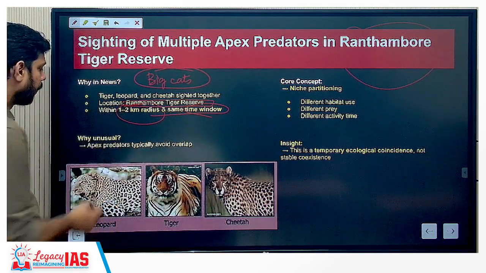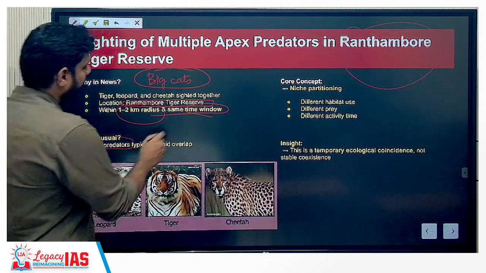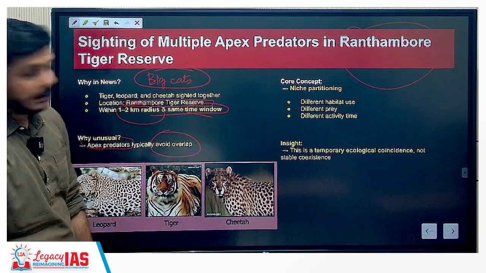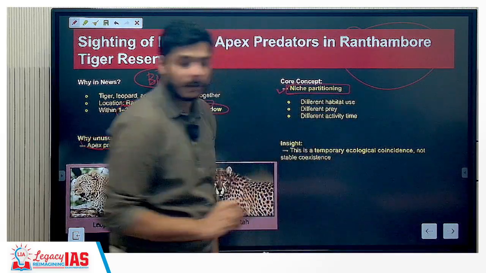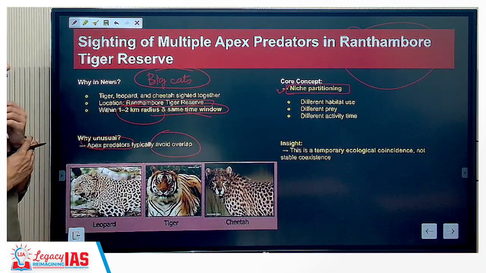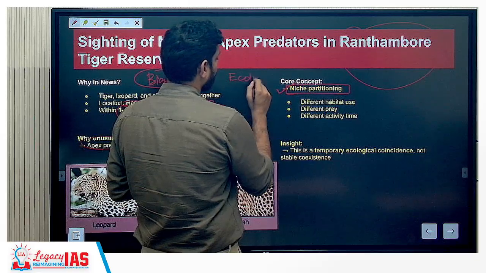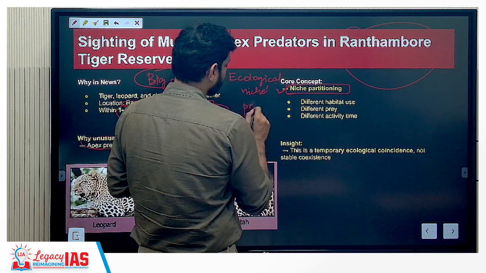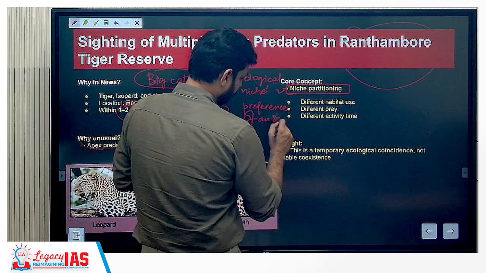It is unusual because apex predators are at the top of the food chain and they typically avoid overlap. The core concept here, which is very important, is niche partitioning. What do you mean by niche partitioning? When we talk about ecological niche, what is an ecological niche? It is actually the preference of an organism to carry out its life activities.